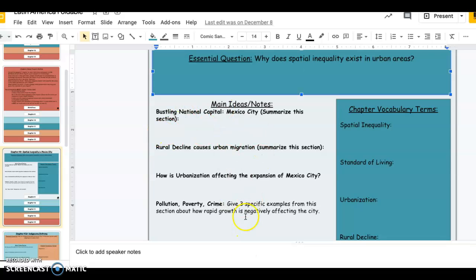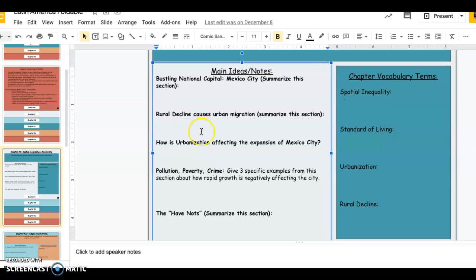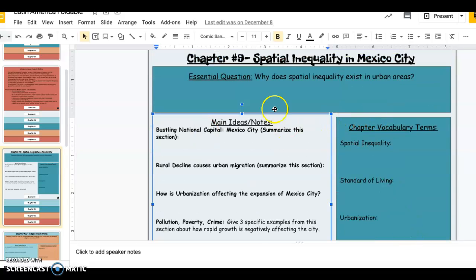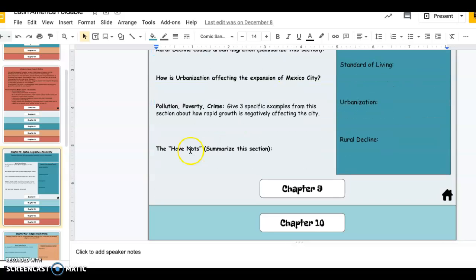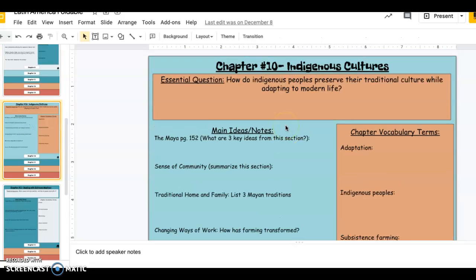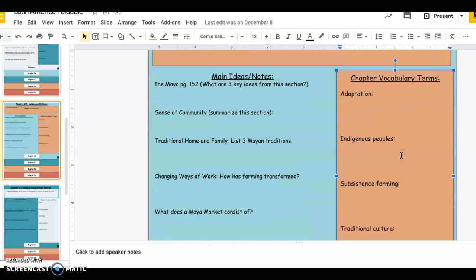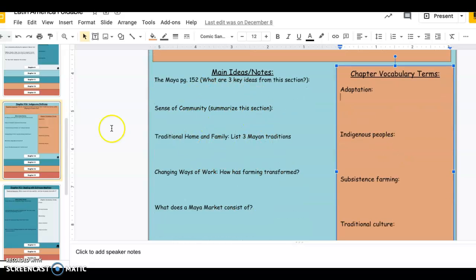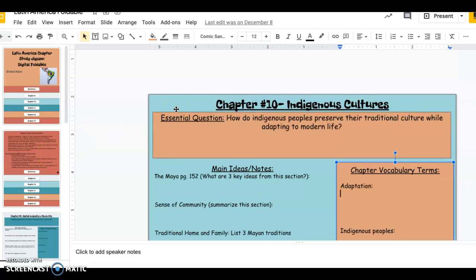This is kind of like a guided note sheet to help you figure out what's the most important information in your chapter. So you have vocab on one side, your essential question will be at the top, and then all your notes will go on that left-hand side. And no matter what chapter you're doing, all of them are kind of set up the same way. So chapter 10, same thing: essential question, vocabulary, and then main ideas and notes on the other side. So this week, all you're doing is focusing on the one slide in your one chapter.